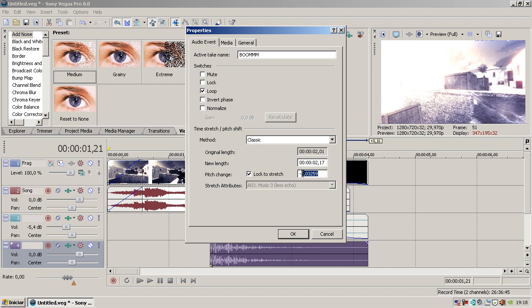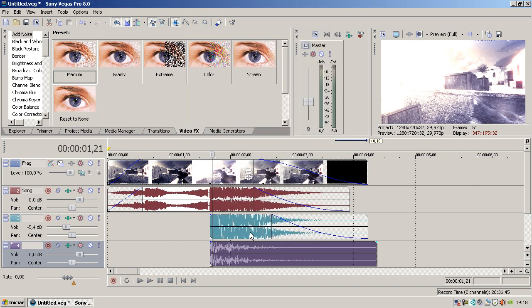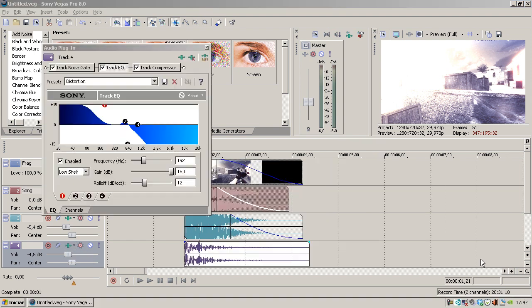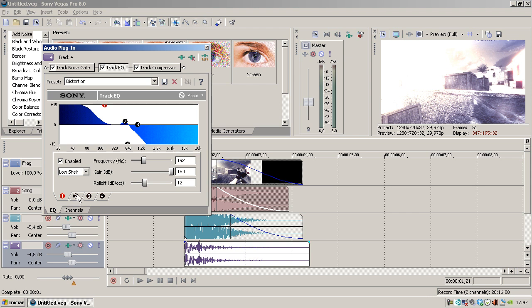Let's put maybe 5. Now just lower a little bit of the sound, like maybe 4.5, yeah. Okay, press this button. Now it's going to show you this window. You have to press 1, 2, 3 and 4 and put the settings that I'm showing right now. You have to pause the video to see that.